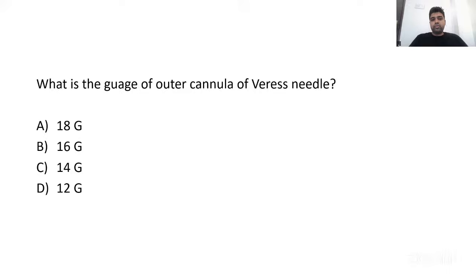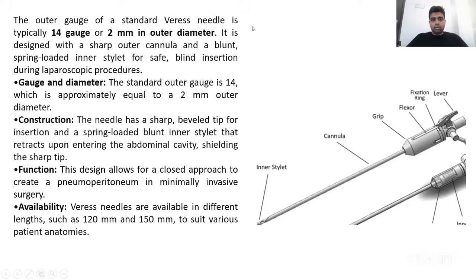Right. Next question, just a memory-based question asked in the recent INI. What is the gauge of the outer cannula of the Veress needle? Option A, 18, B is 16 gauge, C 14 gauge, and D is 12 gauge. When you look at the parts of the Veress needle, the outer cannula has a 14 gauge or 2 millimeters in diameter.